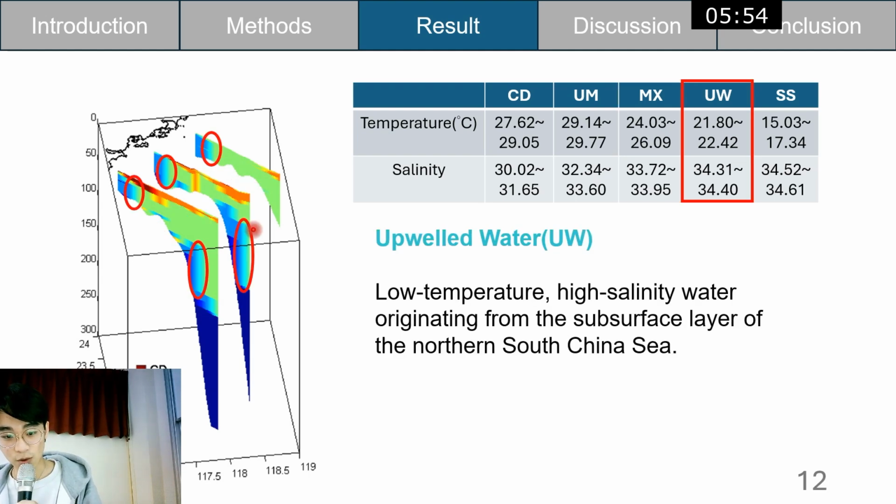The fourth is upwelled water. It is the main character here, because you can see along the coastline there is low temperature, high salinity water originating from the subsurface layers of the northern South China Sea. This happens during the upwelling event, and this area is also enhanced.